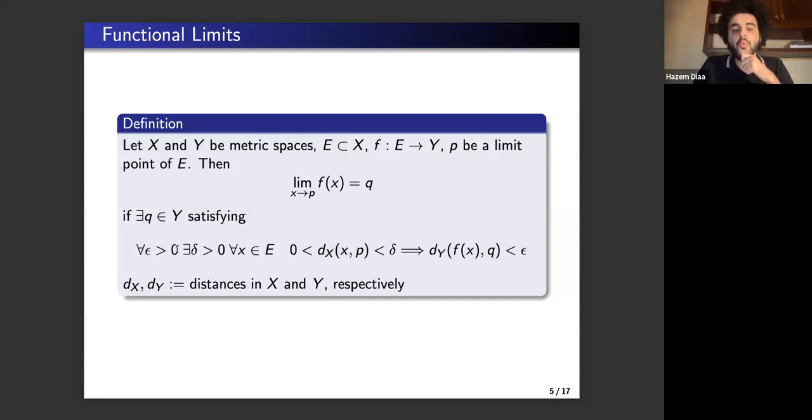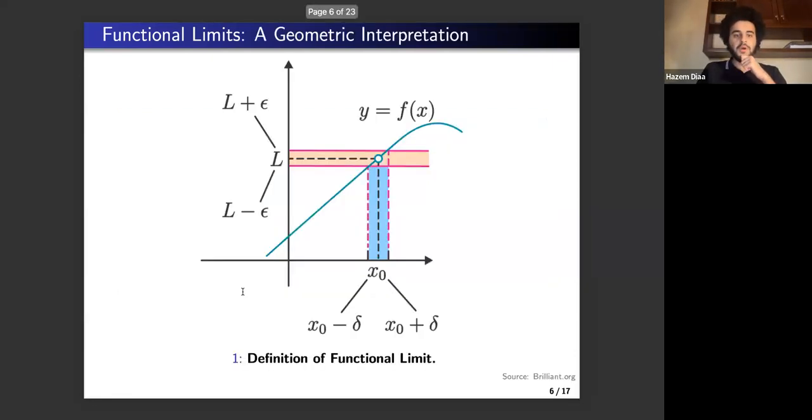For every epsilon, we can find a positive delta such that for all elements x in E, if the distance between x and P is restricted between 0 and delta, then the distance between f of x and Q in Y is smaller than epsilon, where, of course, dX and dY are the metrics or the distances in X and Y, respectively.